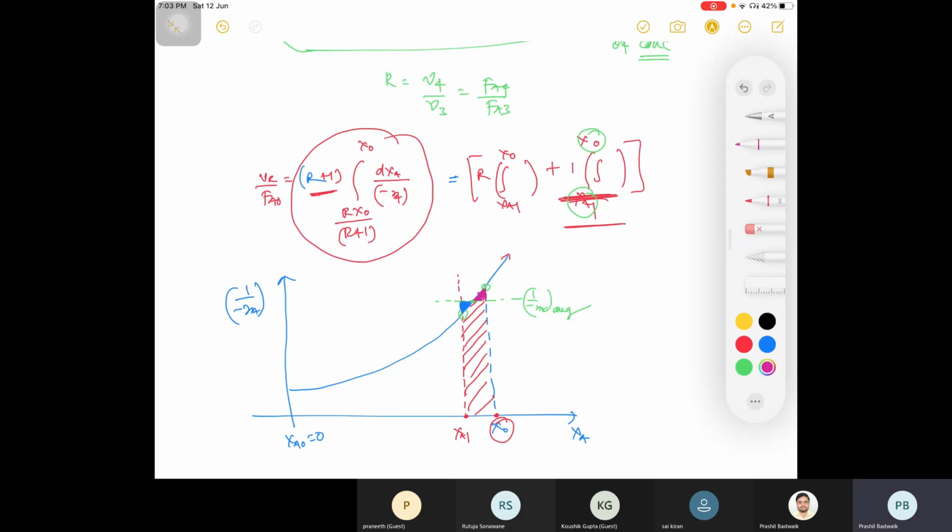Can I replace this upper area by this lower area if I found this point? Yes, sir. So I can replace it.